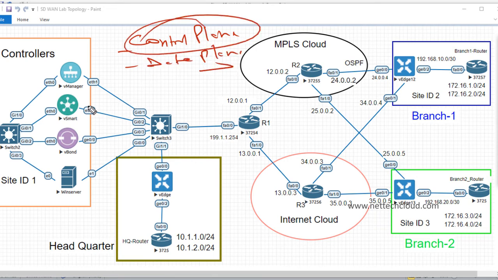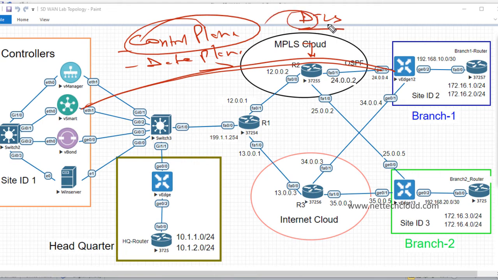Secure control plane means OMP peering: our OMP protocol is running inside DTLS, Datagram Transport Layer Security, UDP basically. The data plane is also secure because there is an IPsec tunnel. There are two different tunnels, DTLS and IPsec. And the good point is, we don't need to do anything for this. For DTLS, IPsec, BFD, we don't need to do anything.